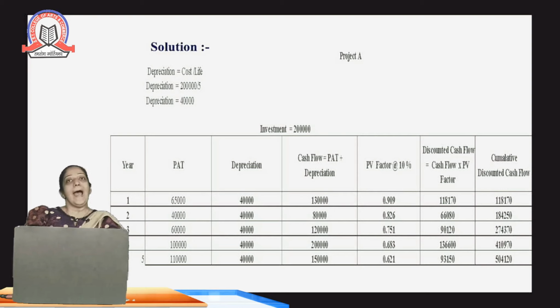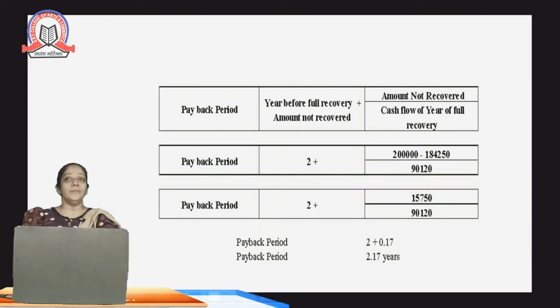And then, as we have learned in the previous method, for the cumulative values, we will add all the discounted cash flows and find out the cumulative values. While calculating the payback period, the formula is the same. Nothing is changed in the given formula. The only thing is that while taking the values relating to the formula, we have to take into consideration the discounted values relating to the payback period.